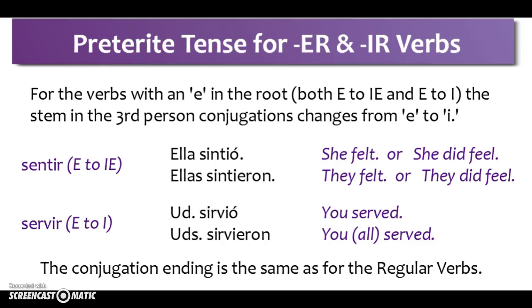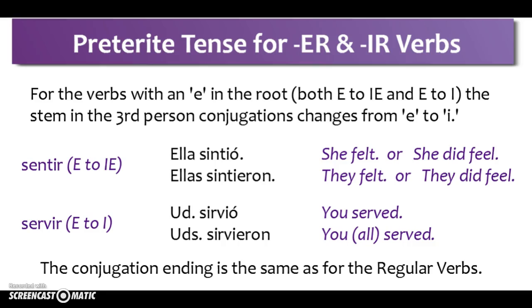In the preterite, sintió, ellas sintieron. She felt or did feel, they felt or did feel. Remember that conjugation can be either one of those two translations in English. And see how we change the stem from an E to just the I.